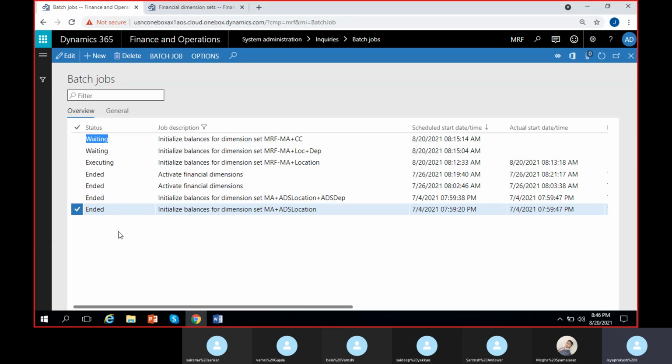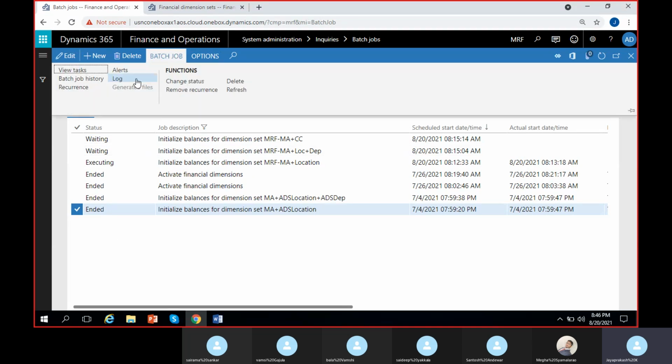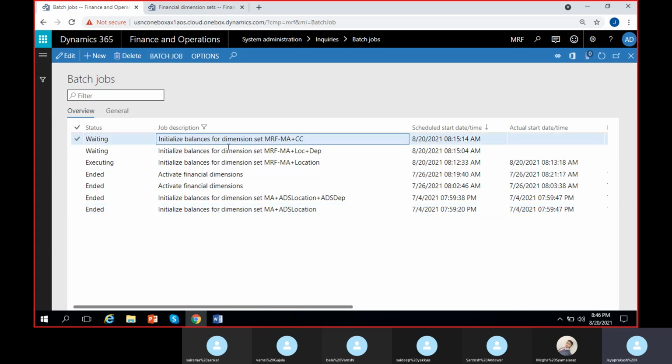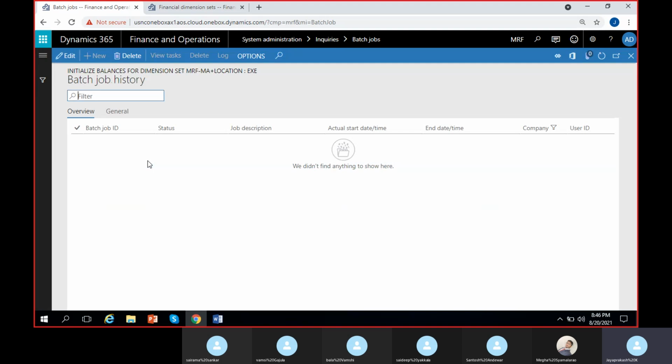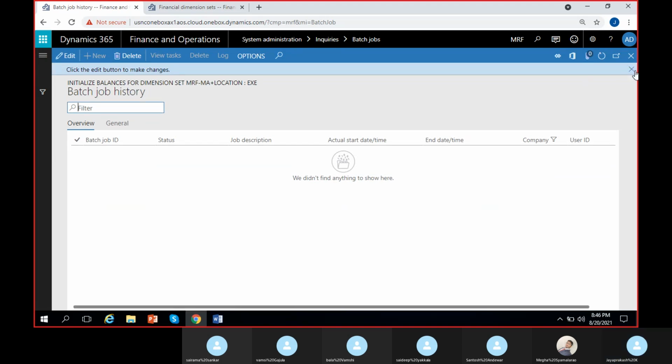Generally, if it stops with an error, you can check the batch job and log here, and you can select the batch job history. And if there is any other recurrence, you can select when it is going to reoccur again, and you can also remove the recurrences. Just refresh this job or refresh this. Still executing. Let us check the history and let us see what's wrong.